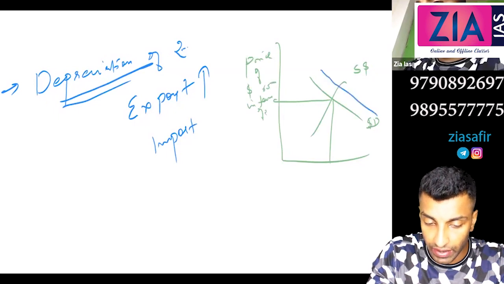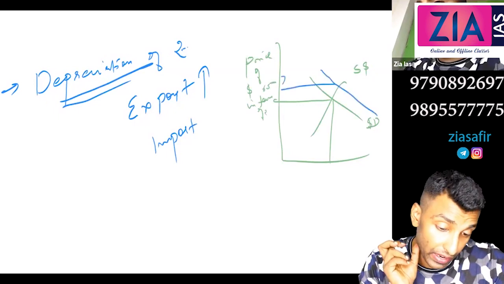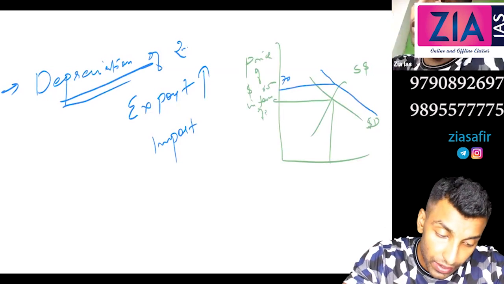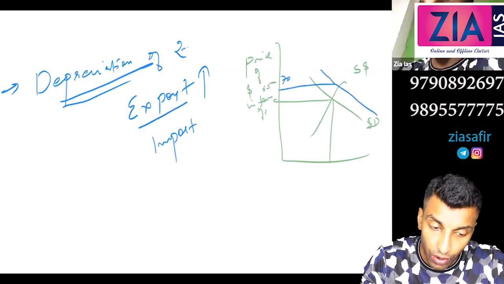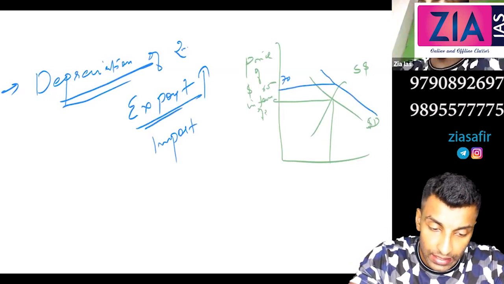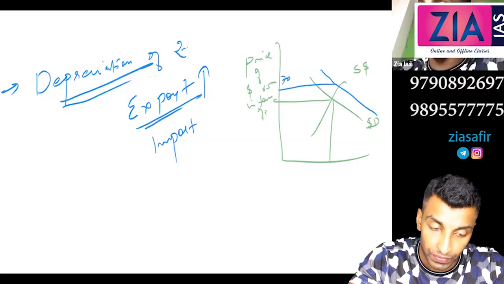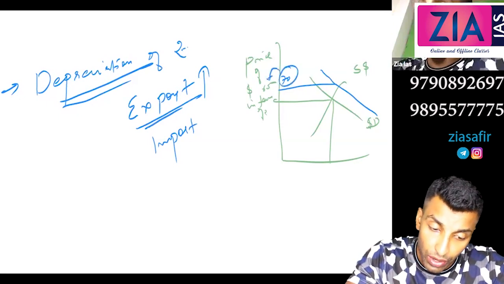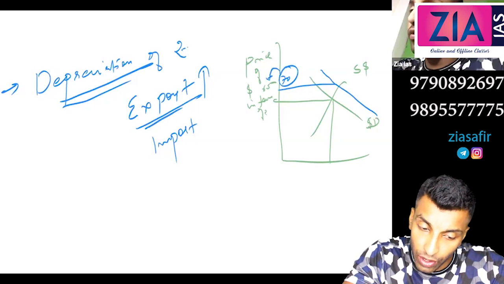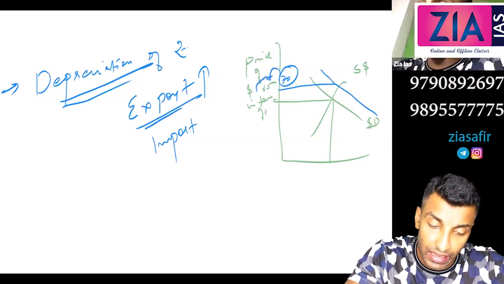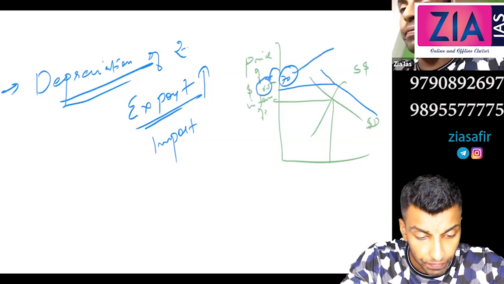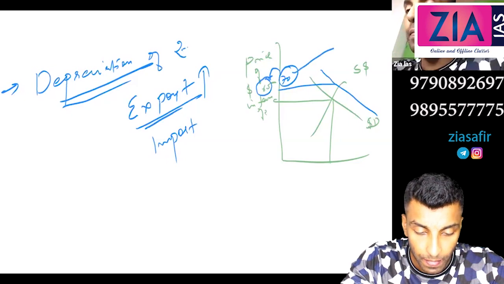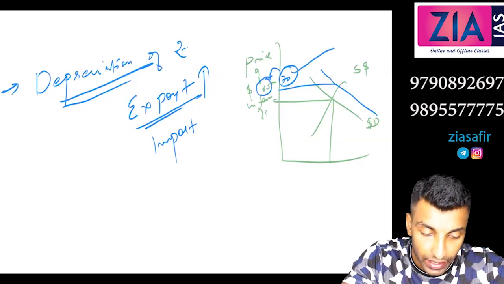So let's say it became 70. From 65 to 70, exports will increase. Why? Because for $1 you are now getting 70, earlier 65. Now when you are importing, earlier for $1 you needed to pay 65, now you need to pay 70. So will you import more? No, sir. So imports will decrease.